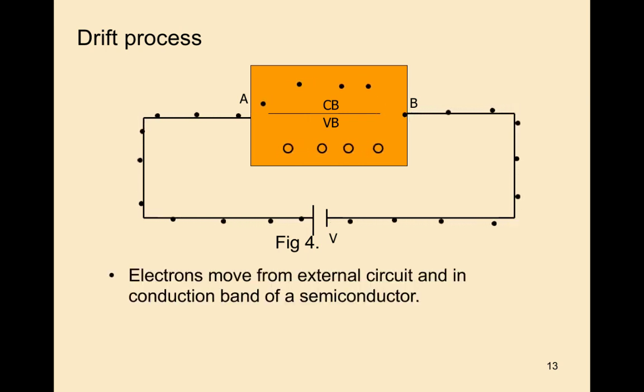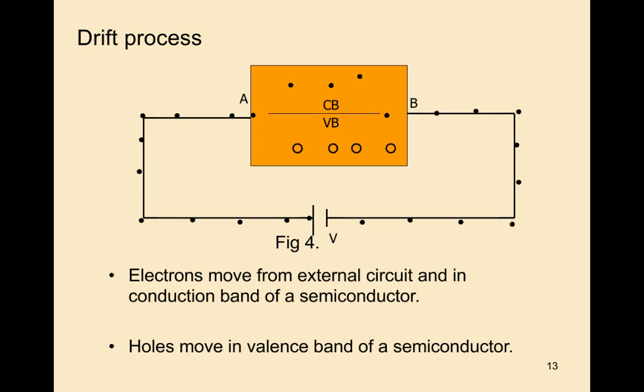Electrons move from the external circuit into the conduction band of the semiconductor. Holes move in the valence band of the semiconductor. So electrons move in the conduction band and holes move in the valence band. By applying external voltage only, this conduction will take place. This is the conduction.